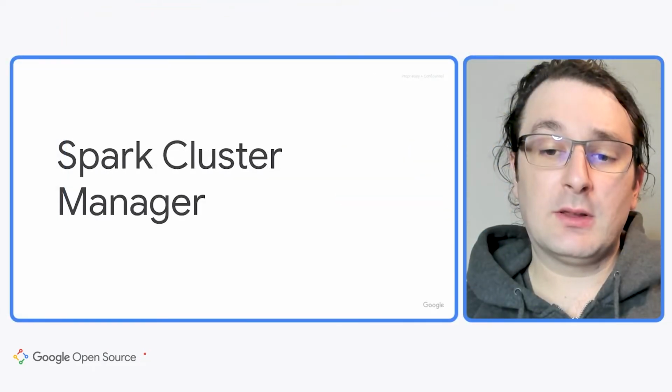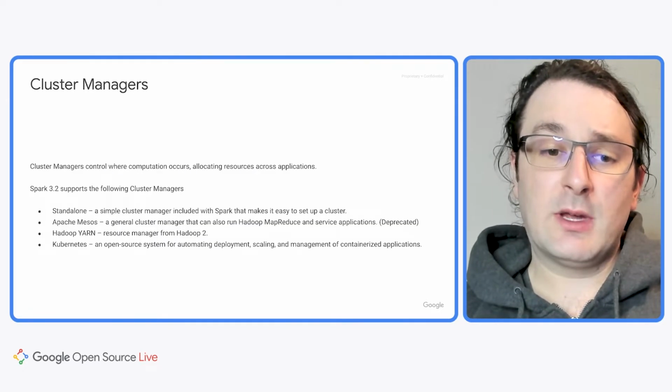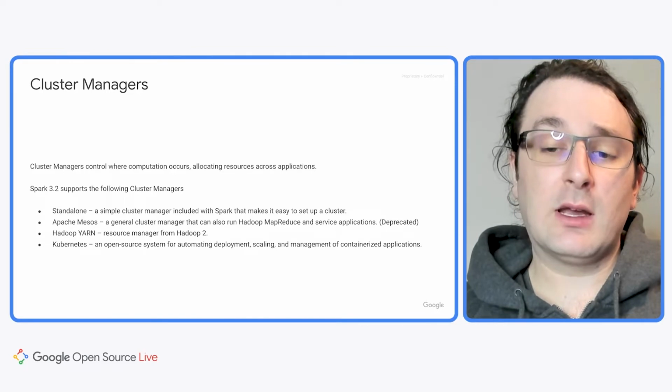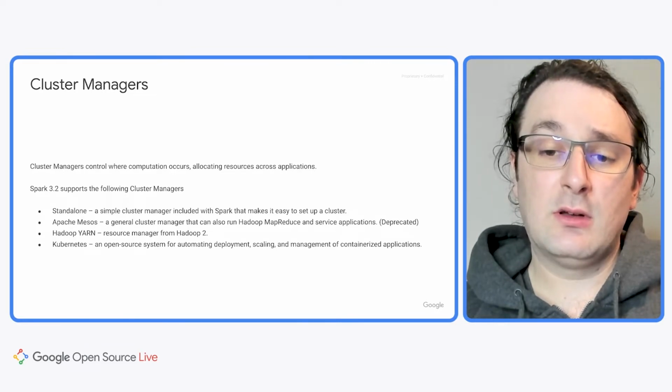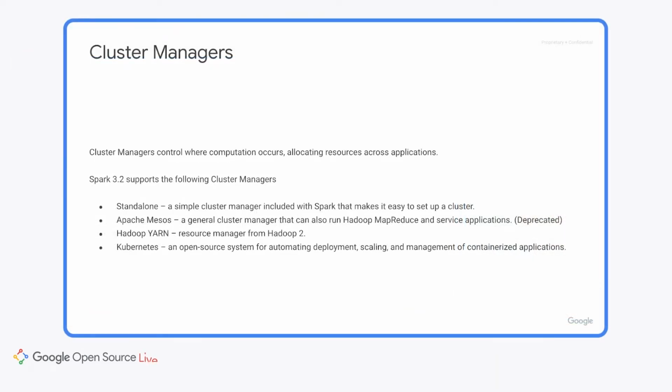Now we'll talk a bit about the different cluster managers that Spark supports. Cluster managers are the abstraction used by Spark to control where computation occurs, allocating resources across applications. As of Spark 3.2, there are 4 supported cluster managers. The first is standalone. It's a simple cluster manager included with Spark that makes it easy to set up a cluster.